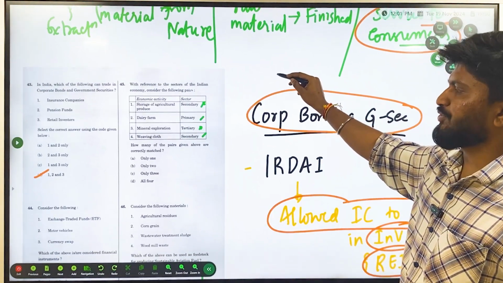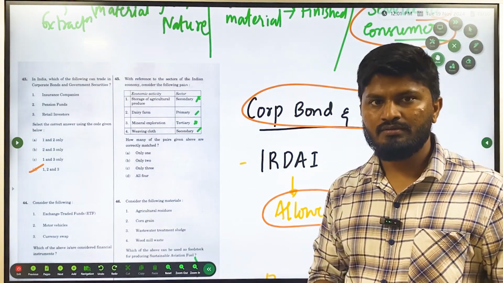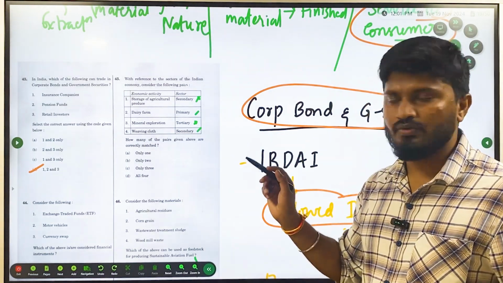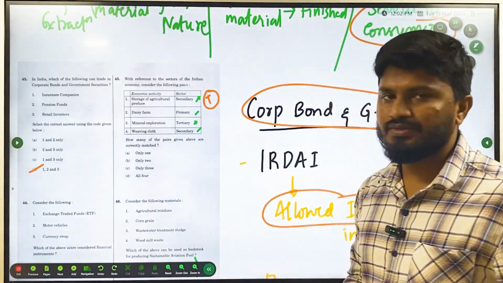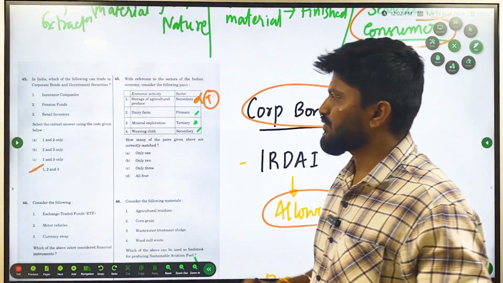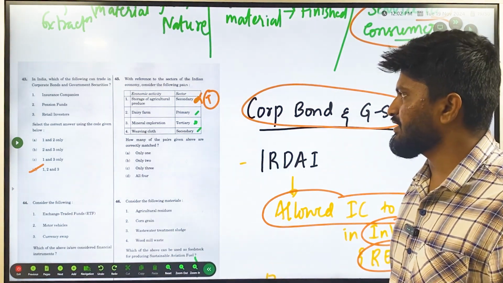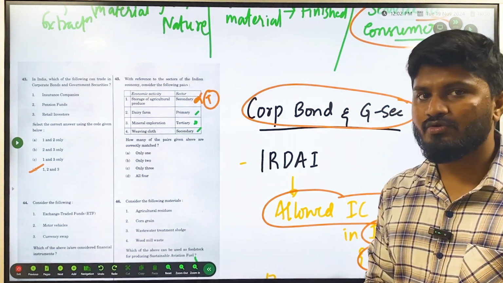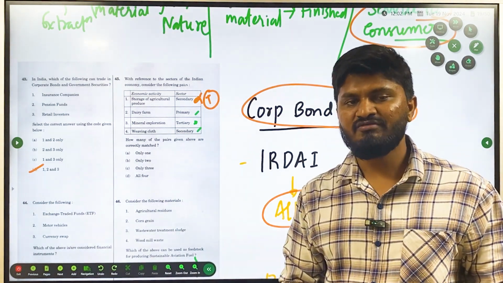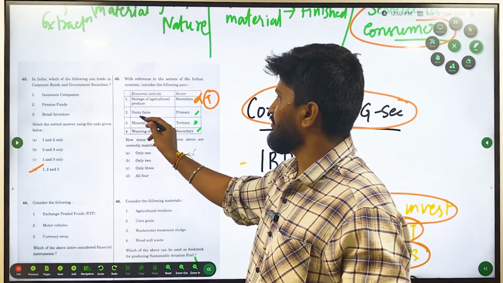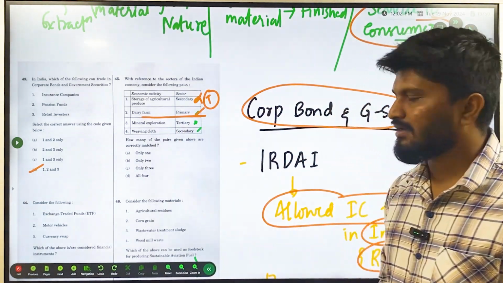Storage of agricultural produce. Is there any raw material involved here? No. Is there any conversion involved? No. So it is a form of tertiary sector. Okay, so this statement is right, and the first matching is wrong. The second one is dairy farm. In a dairy farm, you are obtaining the raw material from nature. The raw material here is milk, and you are obtaining it from the cows. So this is a form of primary sector. This is right. And then mineral exploration.